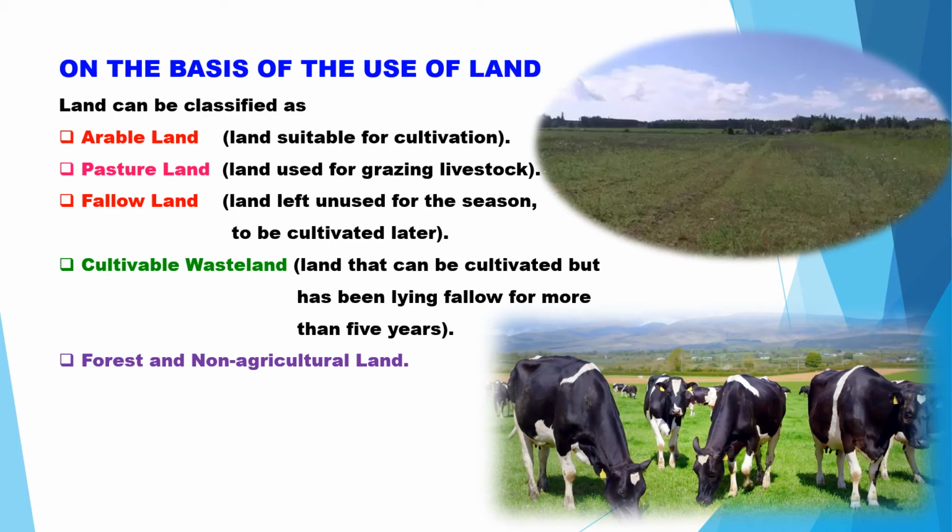Then there are some other types, like forest and non-agricultural land. You would have come across all these words: arable, pasture, fallow land, cultivable wasteland. These are the land use patterns that we use all across the world. But now, with the increase of urbanization and the steady, significant growth of population, this land use pattern has changed in a tremendous manner.